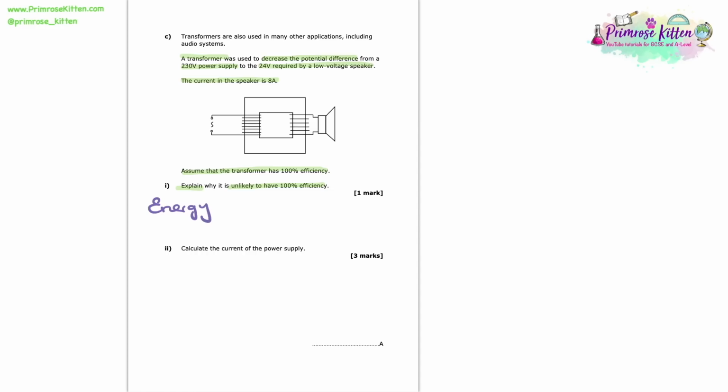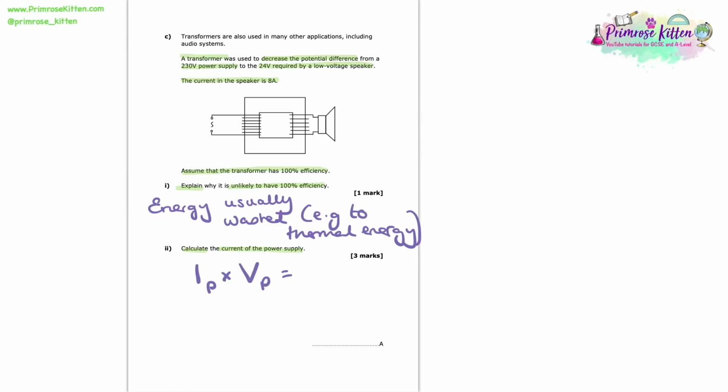So the reason for this is that in reality, energy is usually dissipated to the surroundings. We could say that the energy gets wasted. Now the most common way that this is transferred to the surroundings is via thermal energy. So that's why it doesn't have 100% efficiency. Now we're asked to calculate the current of the power supply. And we're given this equation.